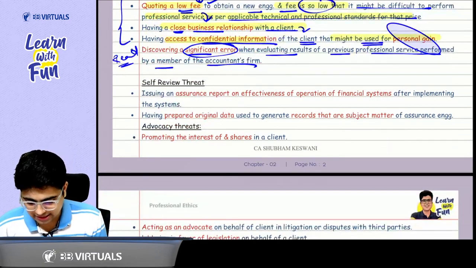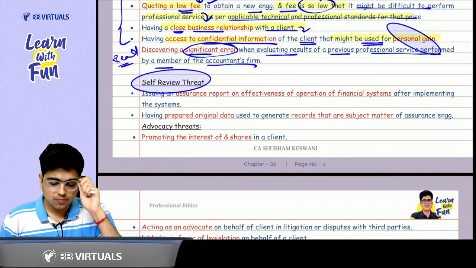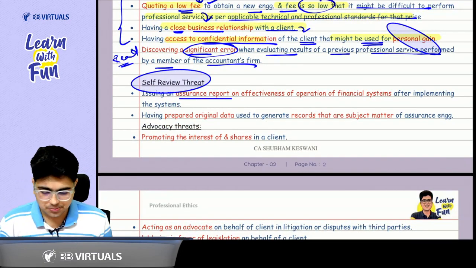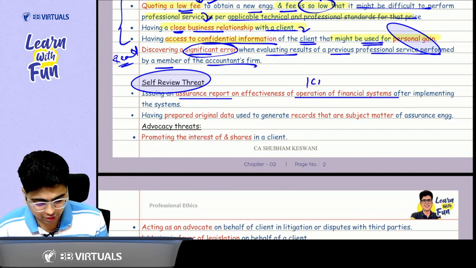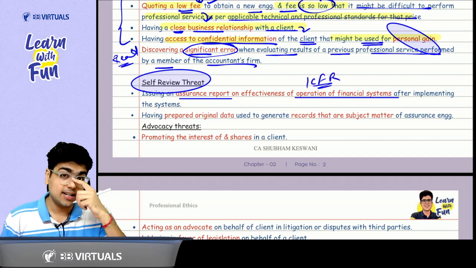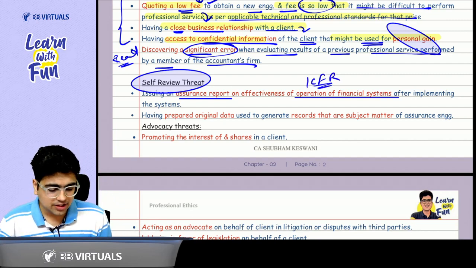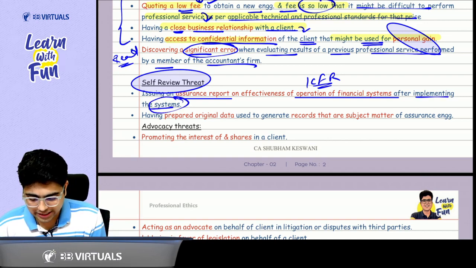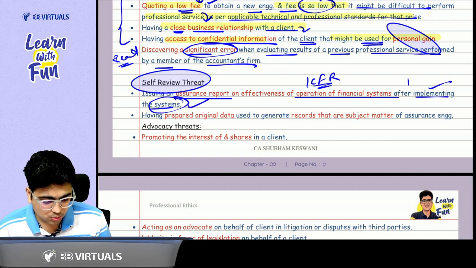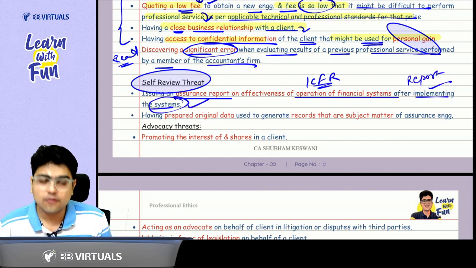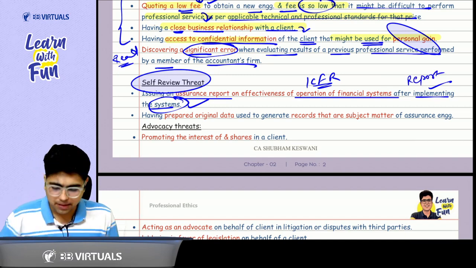Now talking about the self-review threat, you can just give it a read. That is issuing an assurance report on the effectiveness of the operations of a financial system. That means here we are talking about ICFR reporting, that is the internal controls over financial reporting after implementing the systems. So whatever systems you have implemented, you are issuing your report on them. So obviously you will be biased on that.